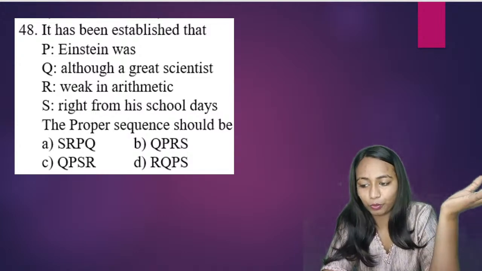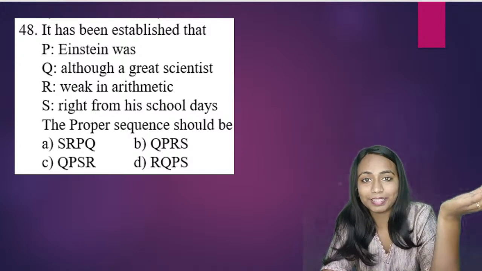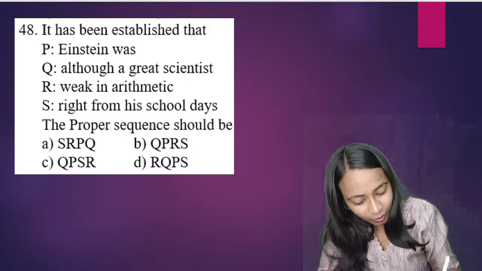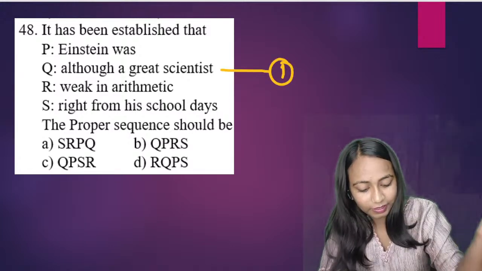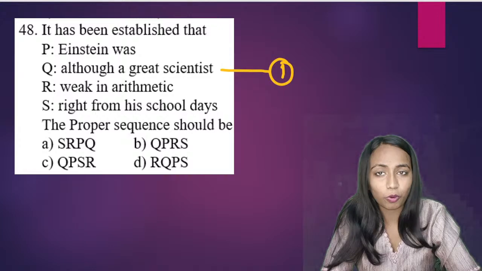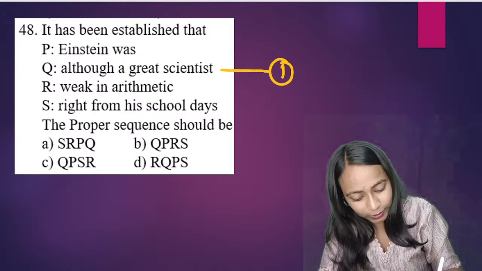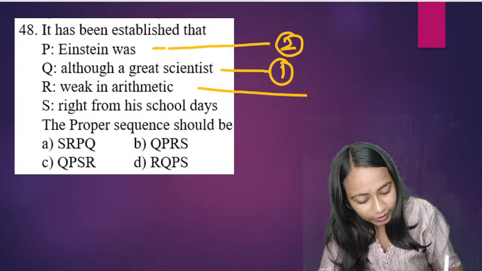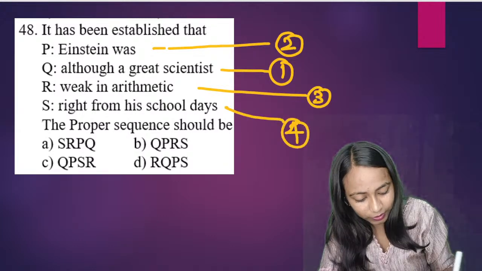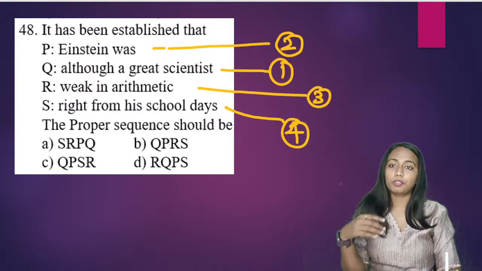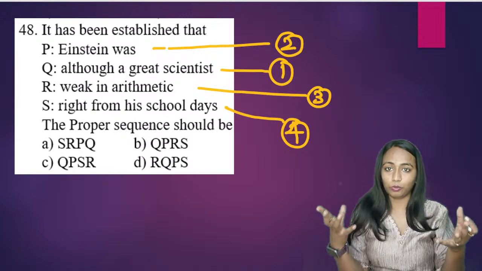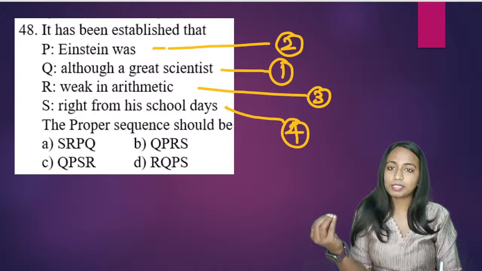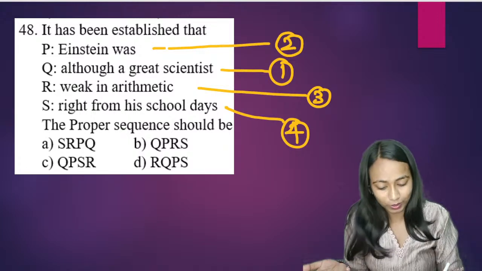Okay, let us have a look. Also, we will try to arrange this. What is going to be the correct sequence? It has been established that although a great scientist, Einstein was weak in arithmetics right from his school days. So what we are going to say? It was established that even though Einstein was a great scientist, ever since his school days he was weak in maths. Okay, he was weak in mathematics.